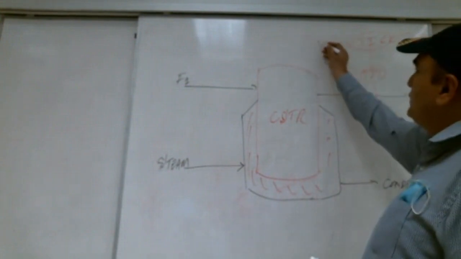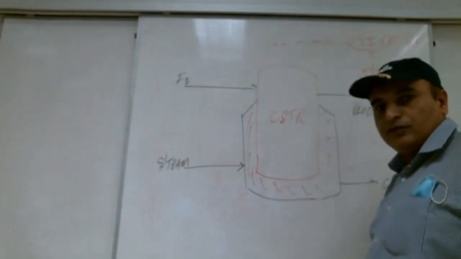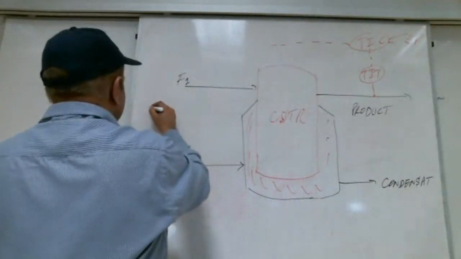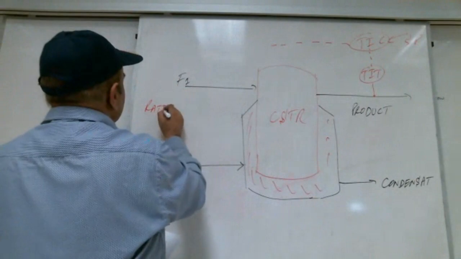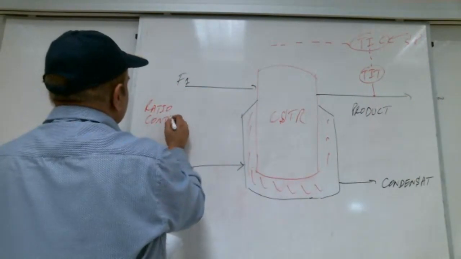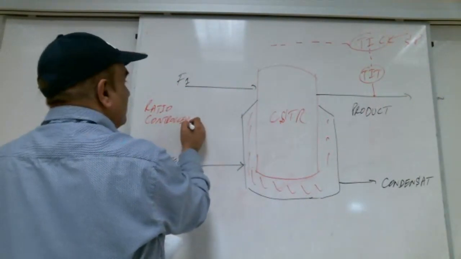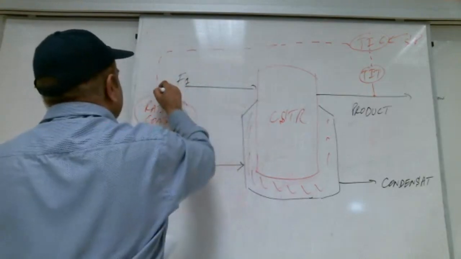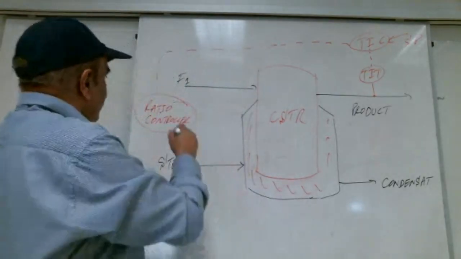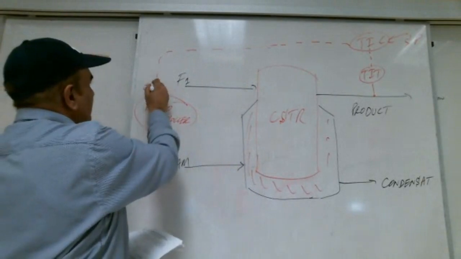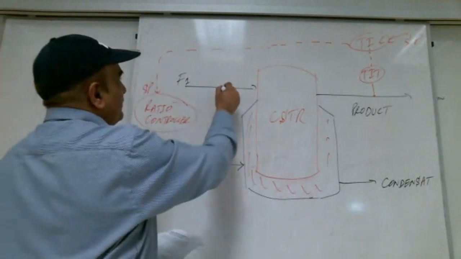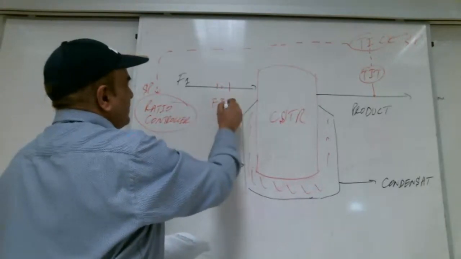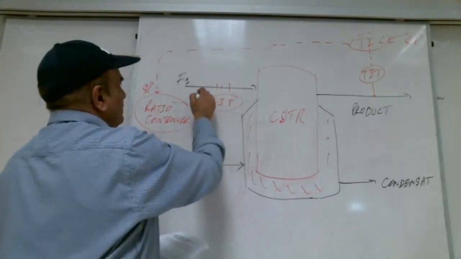will give the signal to a ratio controller. As a set point, we put a transmitter here, a flow indicator transmitter, to measure the flow.